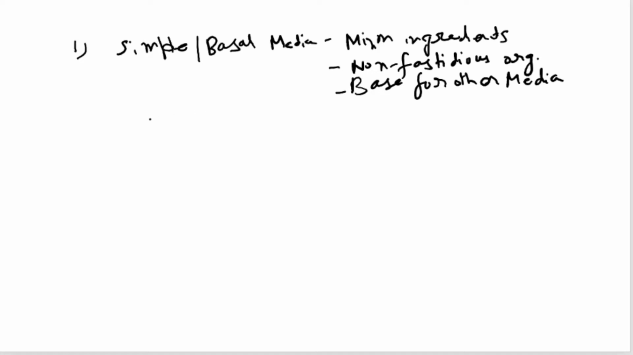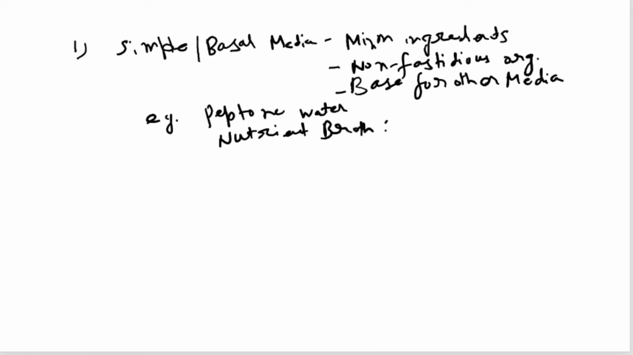Examples of simple or basal media are peptone water, and another example, nutrient broth, NB. Nutrient broth is nothing but peptone water, PW, plus meat extract. That is called nutrient broth. These are examples of simple or basal media which have minimum ingredients.